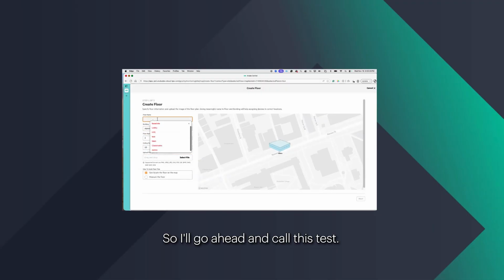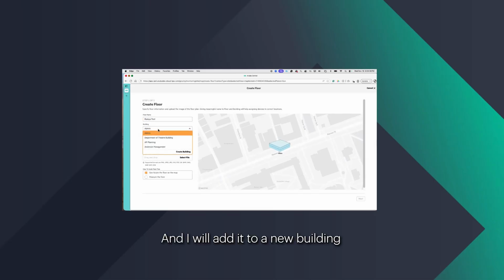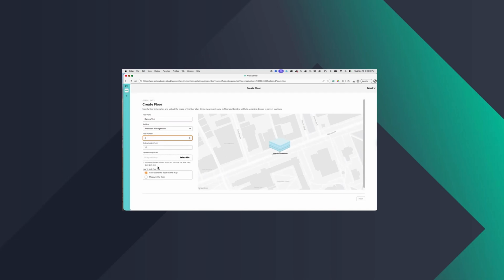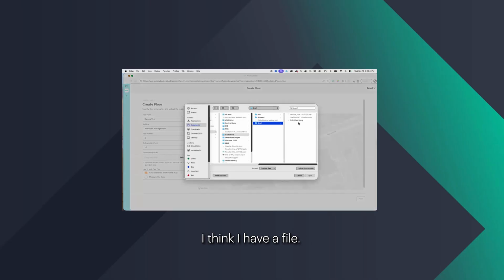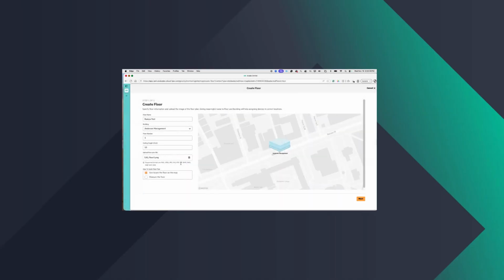So I'll call this test, and I will add it to a new building called Anderson Management. I'll call it floor number 3, and I will select a file. I think I have a file. Yes, I'll go ahead and use our corporate office's floor plan.